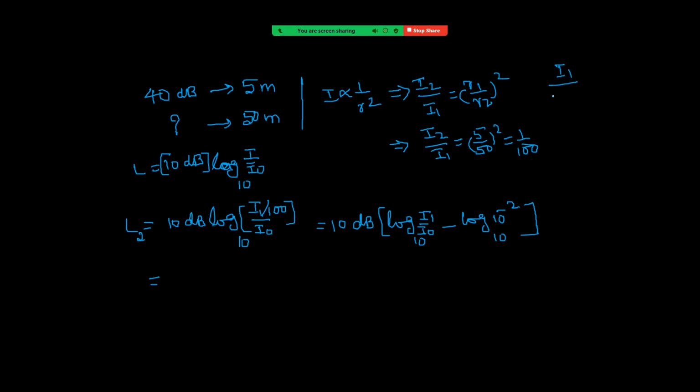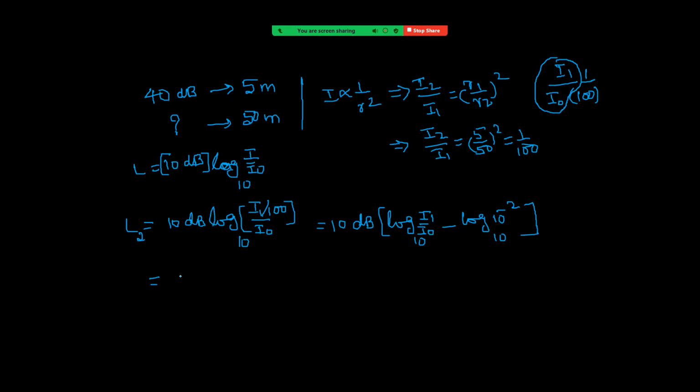I1 by I naught into 1 by 100. I am taking I1 by I naught as A and 1 by 100 as B. So A into B, so this is log AB. In that, what is A? I1 by I naught is A, right? And the remaining 1 by 100 is B. So log A minus log B. So log AB equal to log A minus log B, right?